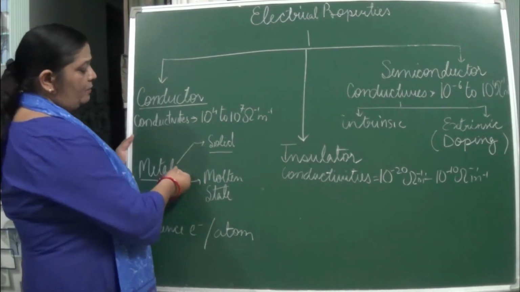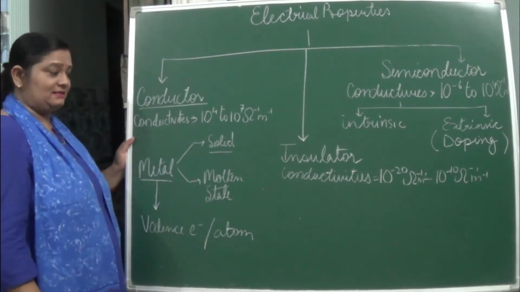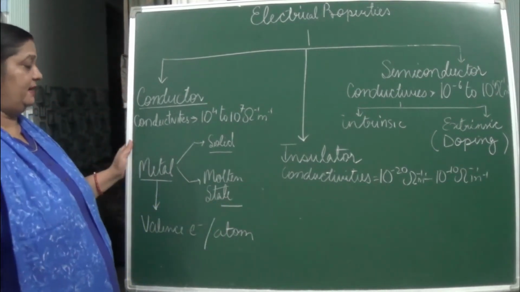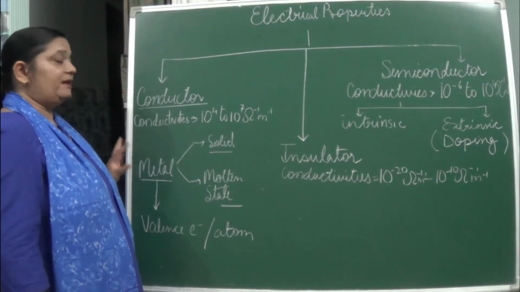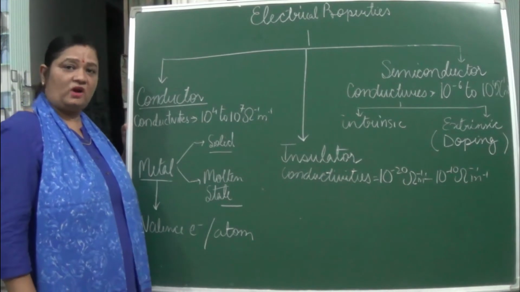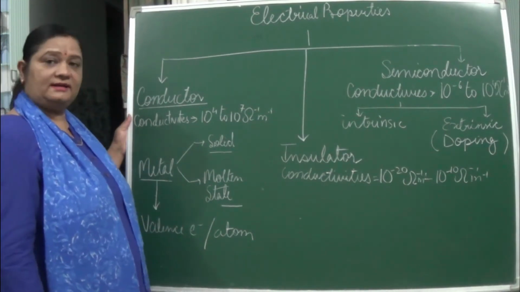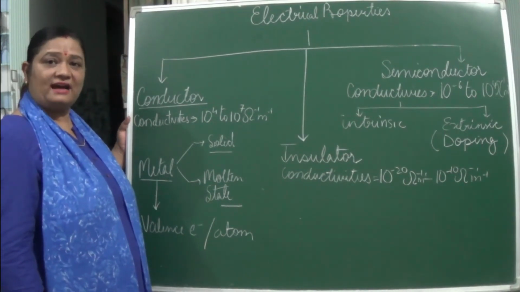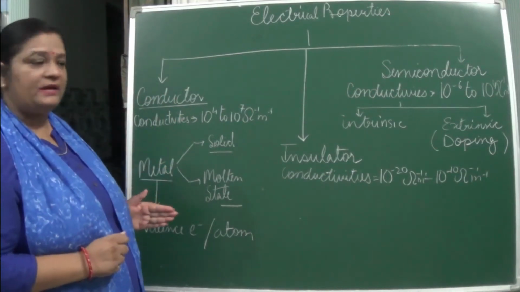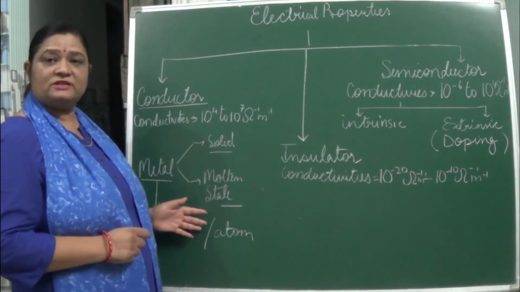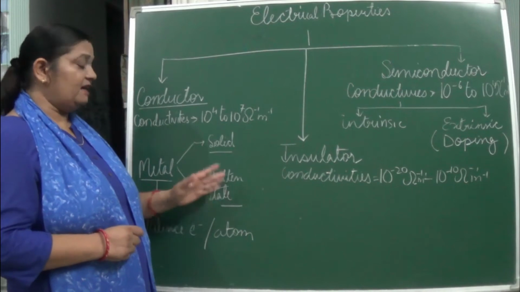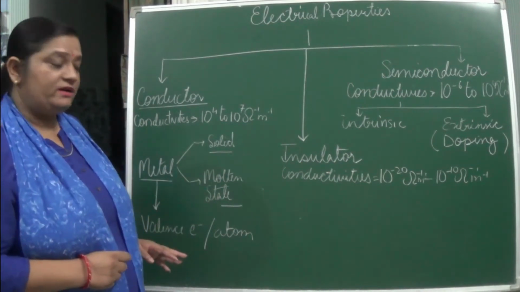Okay. Now, second is in the molten state. When it is in molten state, it can conduct electricity. Like I am saying NaCl: in its solid state it can't conduct electricity, but yes, in molten state it can conduct electricity, because here its ions become free, Na+ and Cl-. Okay, electrolysis process, do you remember? In this manner it can conduct electricity in its molten state.